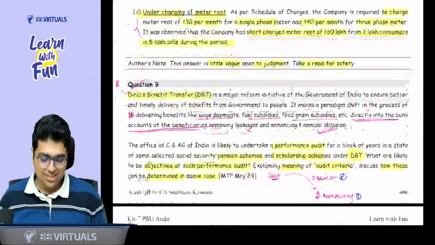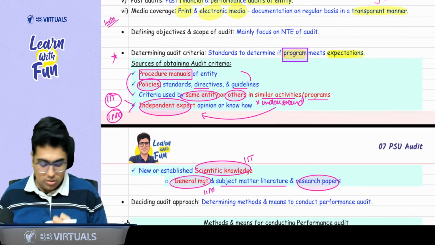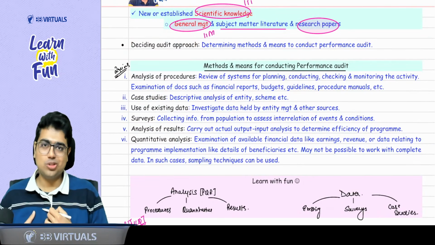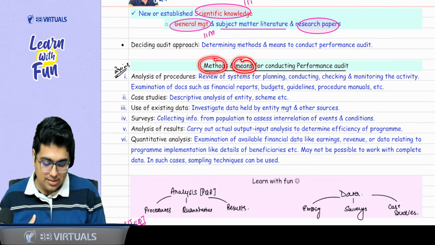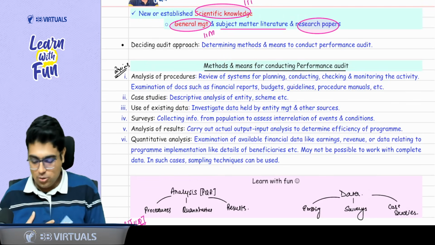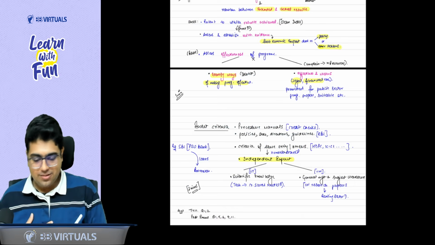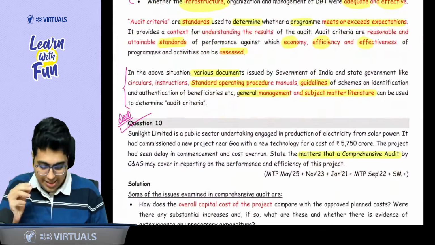Yes, sir. So this was a case study based question given in MTP May 24. Now, sir, once this topic is also done, the next topic says deciding the audit approach. Sir, audit approach means methods and means for doing a performance audit. So these are the methods and means available to do the performance audit. Let's again cover this topic in detail. Why, sir, should we do this topic in detail? So I will tell you the reason why this topic should be done in detail.